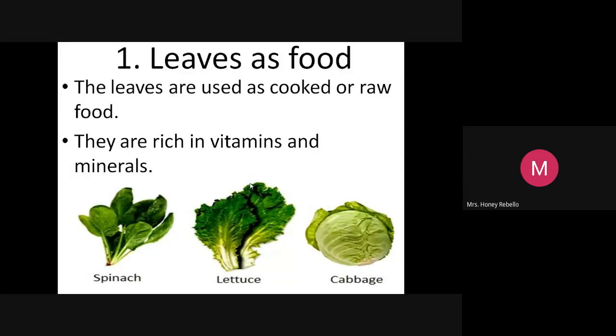Now, cabbage, C, A, B, B, A, G, E. Just observe all this. Spinach, lettuce, cabbage.